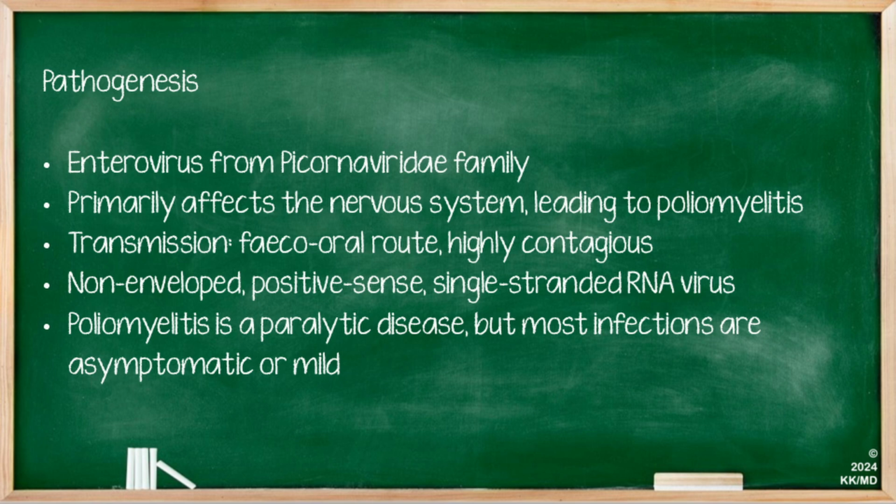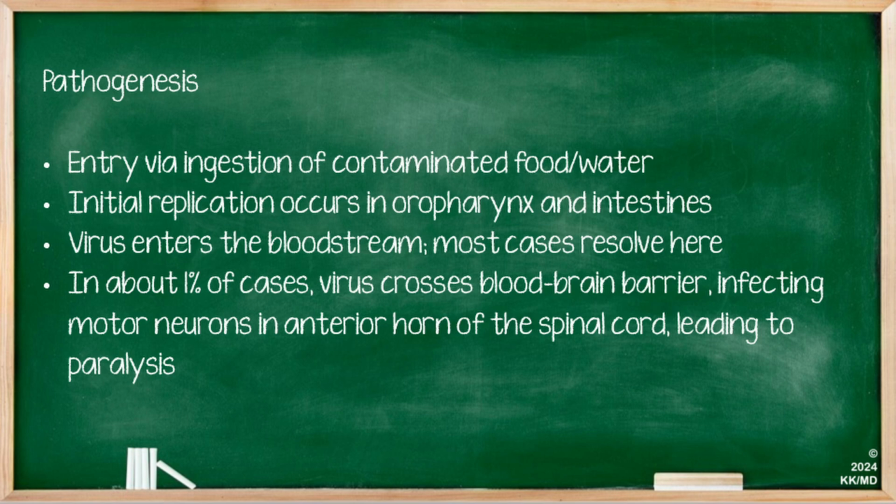Polio is an enterovirus from the Picornaviridae family. It primarily affects the nervous system, leading to poliomyelitis. The transmission is feco-oral and it's highly contagious. Poliovirus is a non-enveloped, positive-sense, single-stranded RNA virus. Poliomyelitis itself is a paralytic disease, but most infections are asymptomatic or mild. Entry is via ingestion of contaminated food or water, and initial replication occurs in the oropharynx and intestines. The virus enters the bloodstream, and then most cases do resolve here. In about 1% of cases, the virus crosses the blood-brain barrier, infecting motor neurons in the anterior horn of the spinal cord, leading to paralysis.